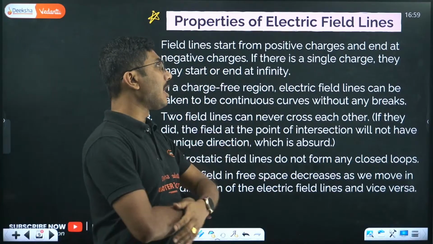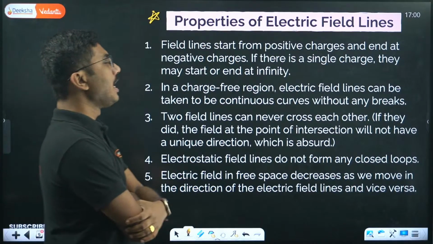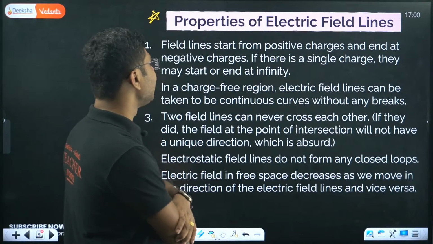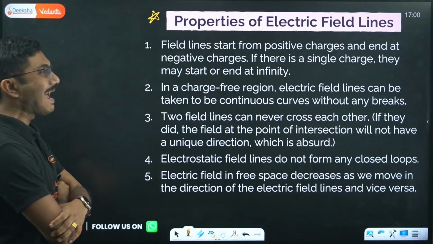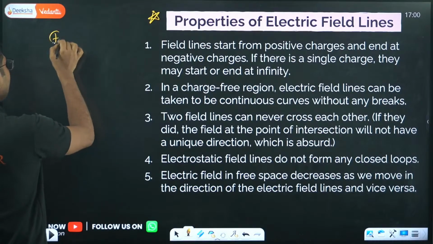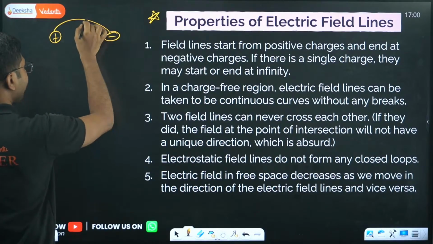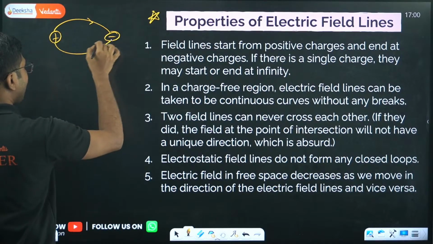Field lines start from positive charges and end at negative charges. If there is a single charge, they may start or end at infinity. So if this is a positive charge and this is a negative charge, the electric field starts at positive and ends at negative.